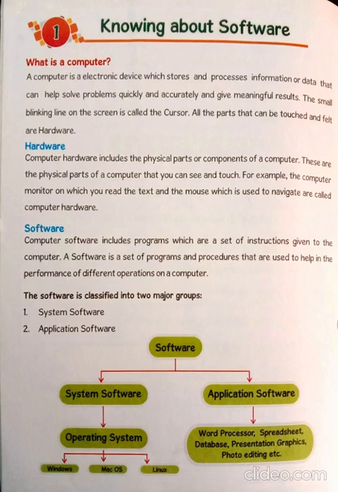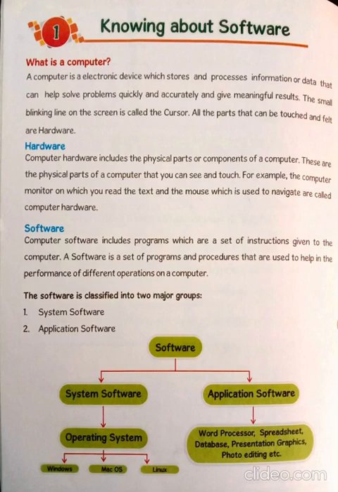Some software are used to run the computer, and the other software is used to work on your computer. Computer software includes programs which are a set of instructions given to the computer. A software is a set of programs and procedures that are used to help in the performance of different operations on a computer. So there are different types of software. I'll let you know later on.